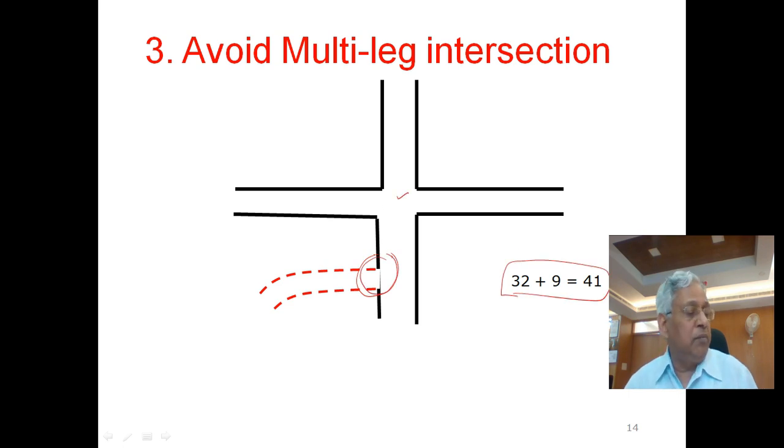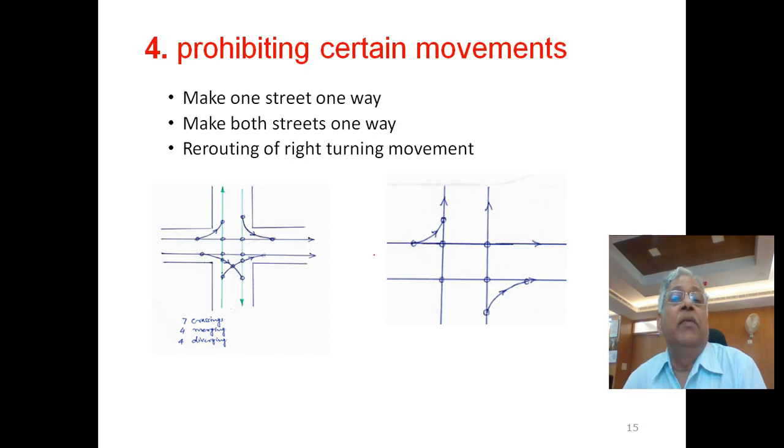The fourth method could be prohibiting certain movements. You can reduce the number of conflict points at an intersection by prohibiting certain movements. And I have listed here 3 possible ways. Either you make a street one way, or you make both streets one way, or you restrict the movement of right turning traffic. And all 3 will have their own effect.